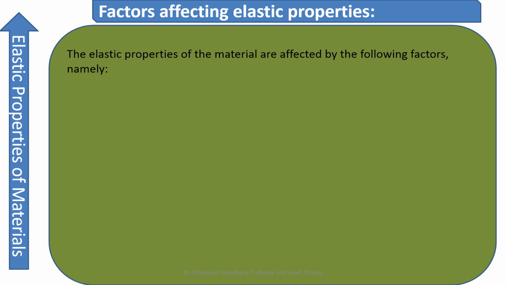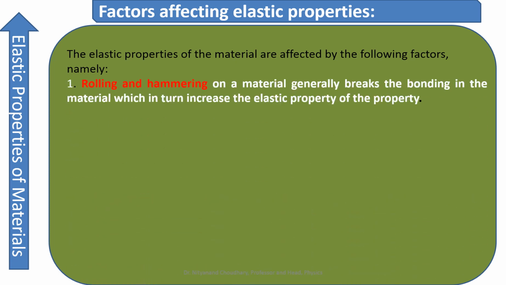Now let us see what are the factors affecting the elastic property of the material. The elastic property of the material is affected by the following factors. First of all, we come to rolling or hammering. You must know from your childhood, you must have played with a rod, hammering on it. What happens? Rolling or hammering on the material gradually breaks the bonding in the material, which in turn increases the elastic property of that material.